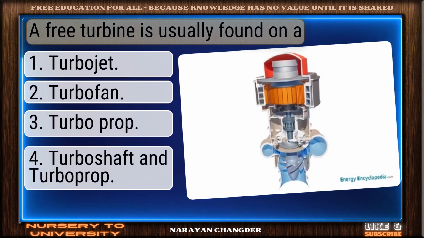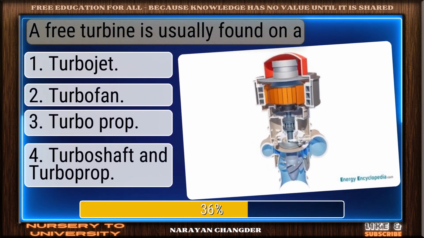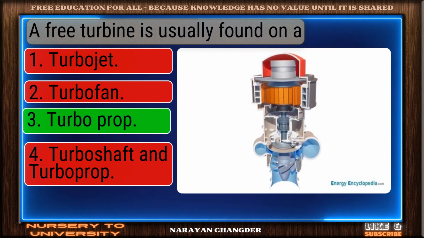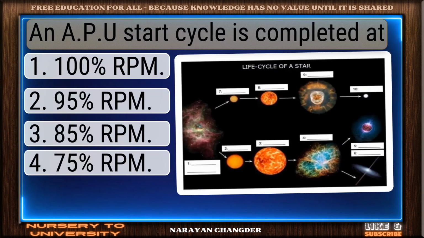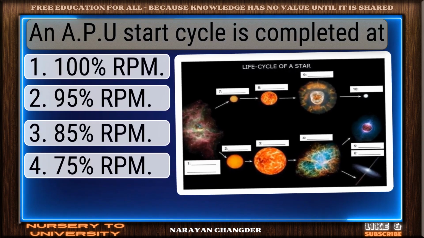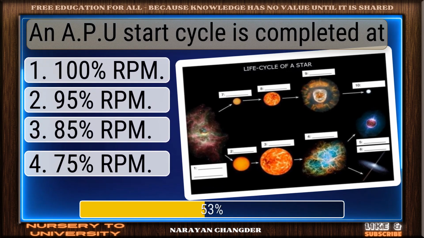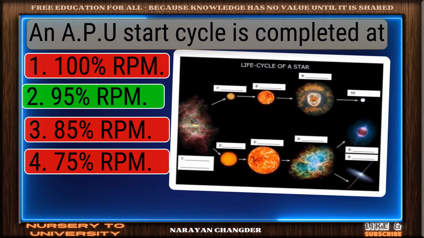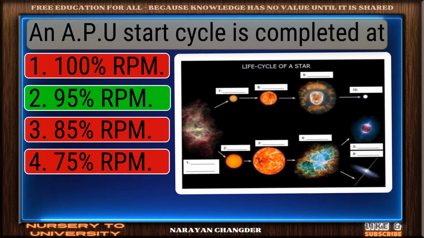A free turbine is usually found on a. Great job. Turboprop is the accurate answer. An APU start cycle is completed at. Right choice. 95% RPM is the best answer.